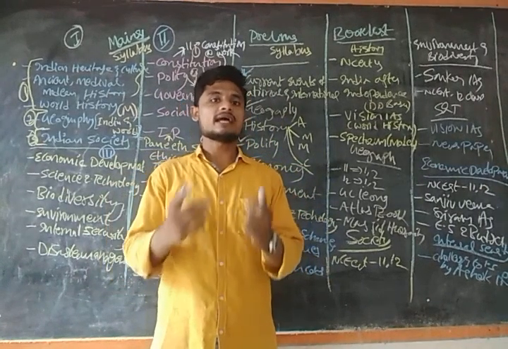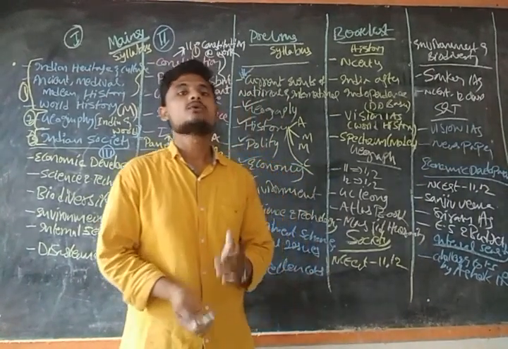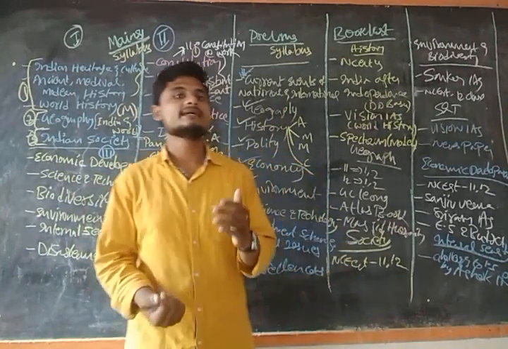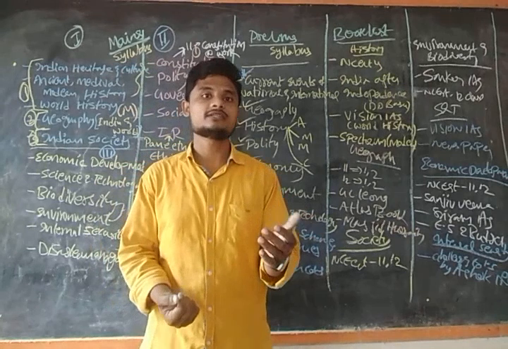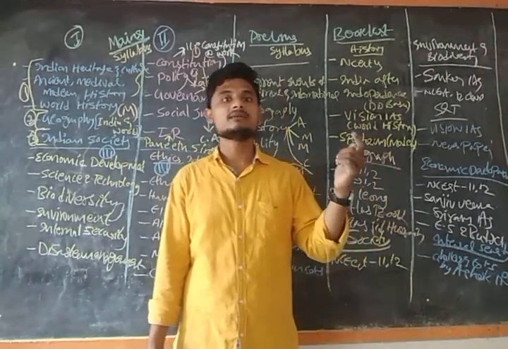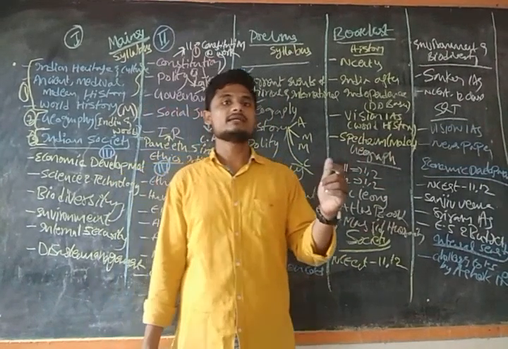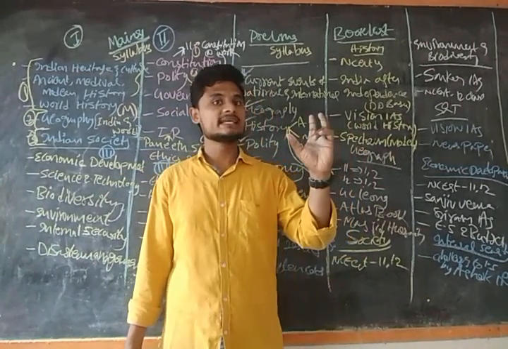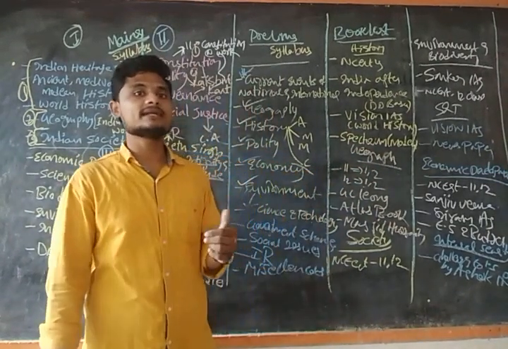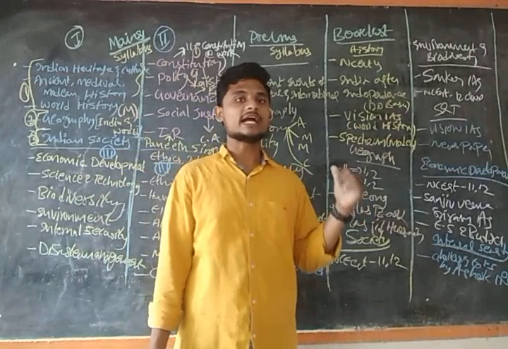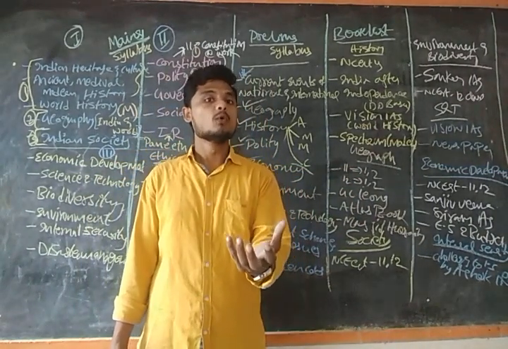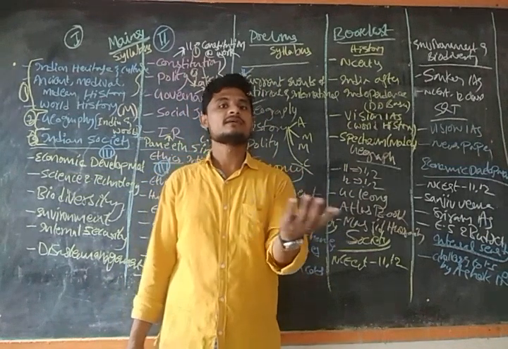Okay, guys. For example, in polity, there is the anti-defection law. Right now, where are the anti-defection issues taking place in India? Like in Karnataka, the anti-defection issue has happened. And recently in Maharashtra, what happened after the election, guys? Those things you should relate to the static part, such that your answer will become solid, or your answer will be more elaborate than the preceding or the succeeding one.